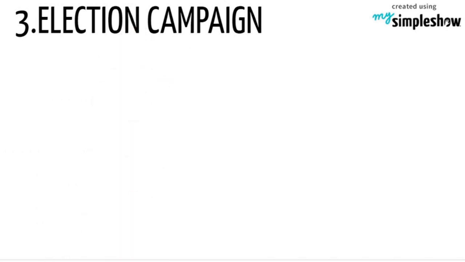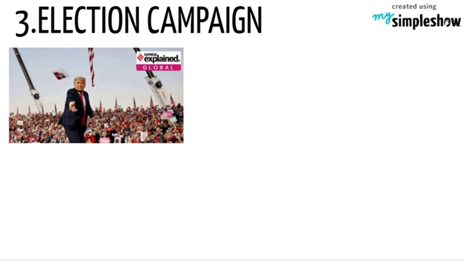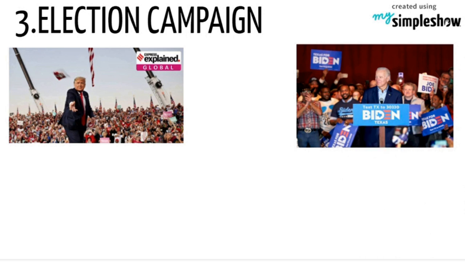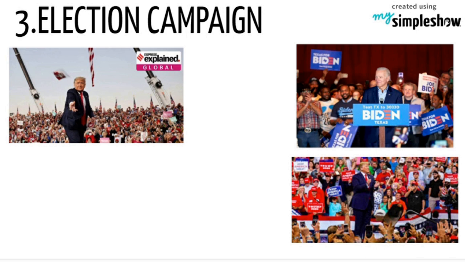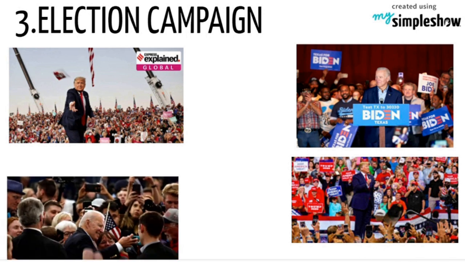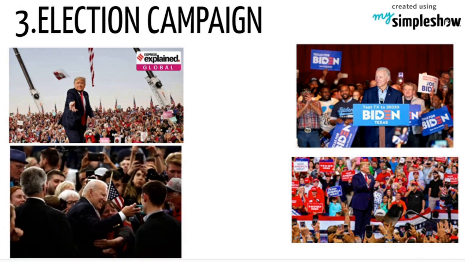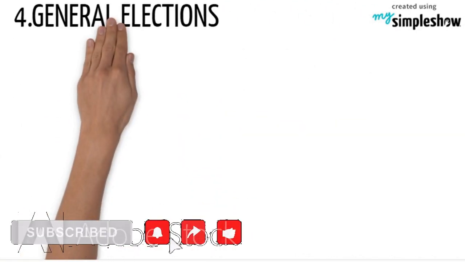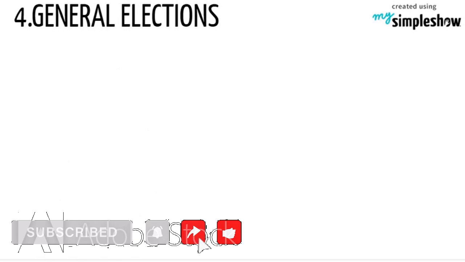The third one is election campaigns. Campaigns begin after a single nominee is chosen from each political party through primaries, caucuses, and conventions. These candidates travel throughout the country explaining their views and plans to the general public and trying to win the support of the voters. The fourth one is general elections.